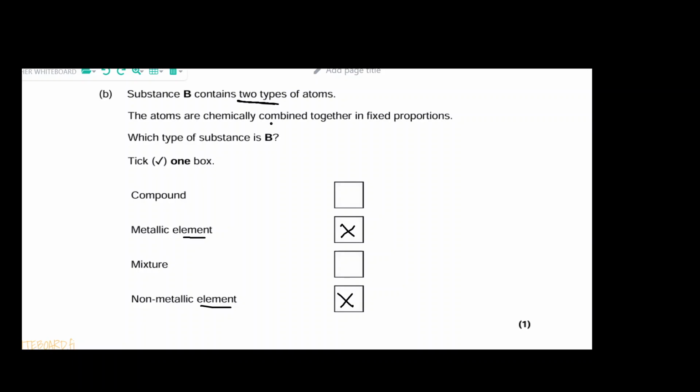Now let's look at another piece of information that can help us select the best answer. The atoms are chemically combined together in fixed proportions. So chemically combined is used for compounds. Compounds are normally chemically combined, but mixtures, we can easily separate them. So they are not chemically combined, and that tells us that our final answer here is compounds. And of course, that means that we've gotten the 1 mark for that.